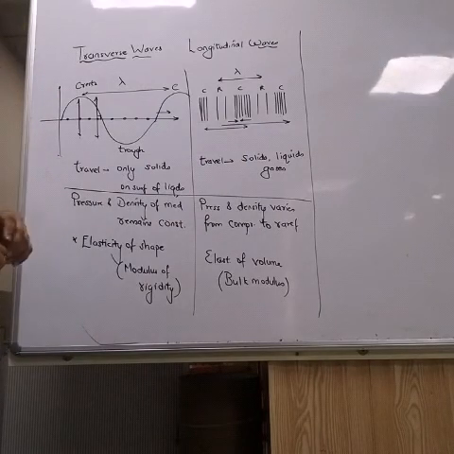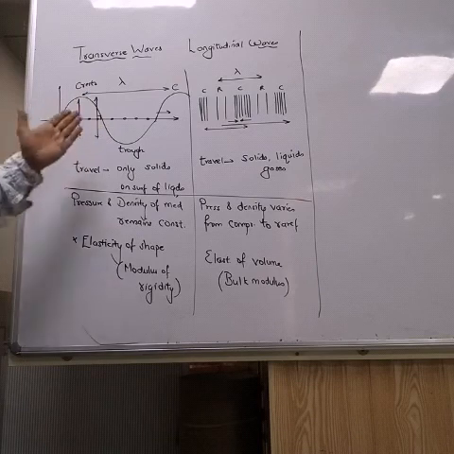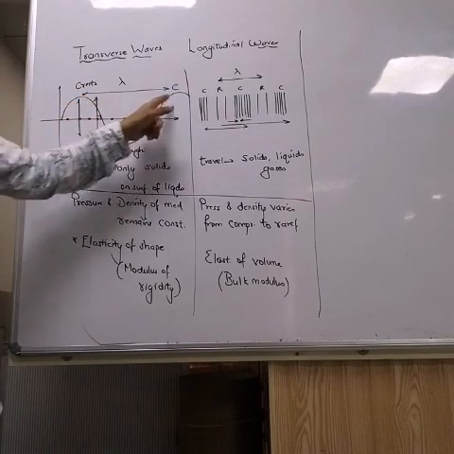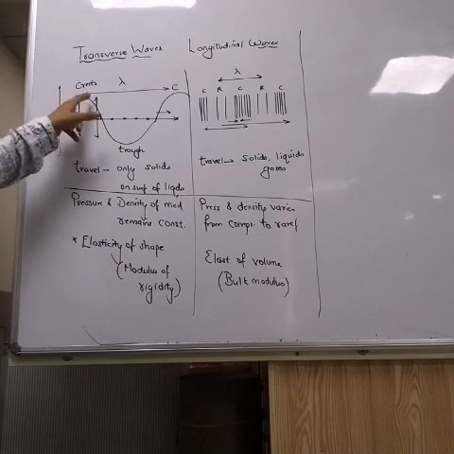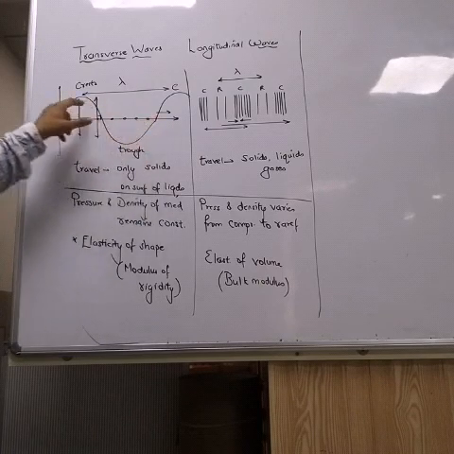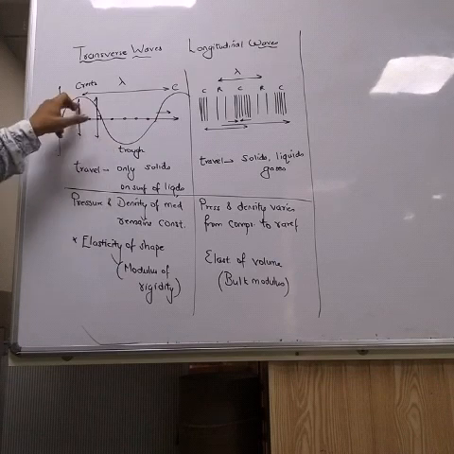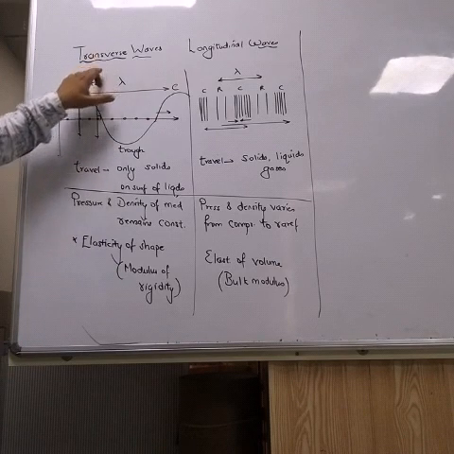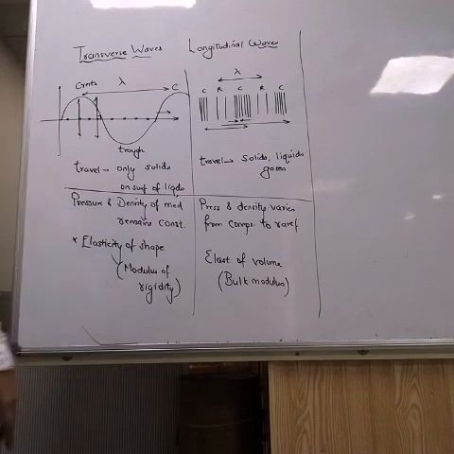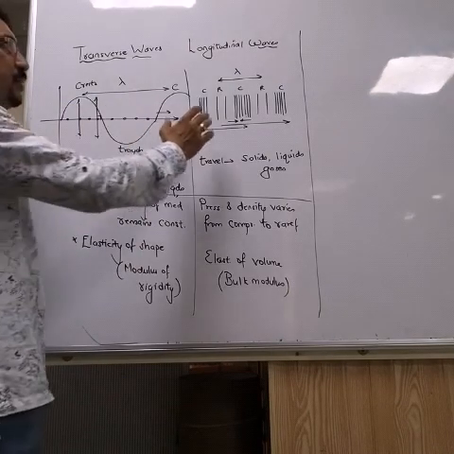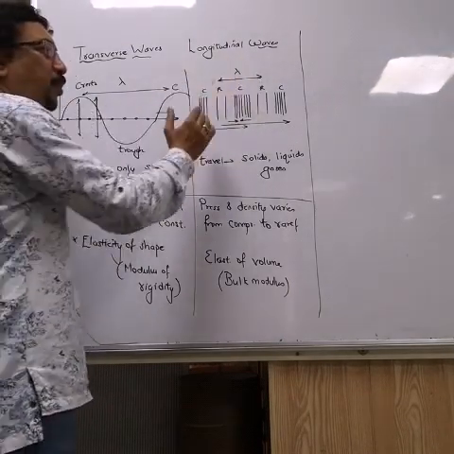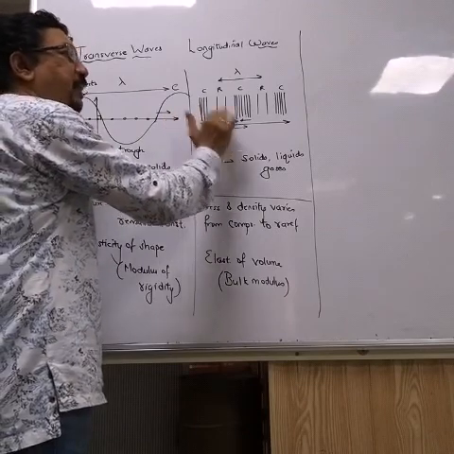The second difference I am telling you is very simple to understand. The shape what you see here is of a convex and concave part. Convex part is called crest, concave part is called trough. So in transverse waves, crests and troughs are formed. Here in longitudinal waves, there are alternate compressions and rarefactions.